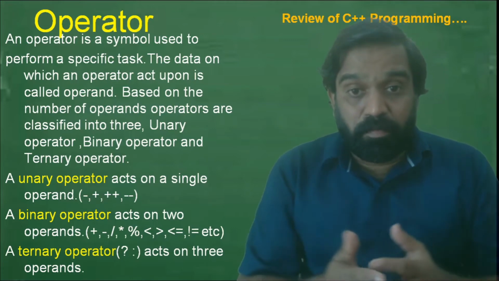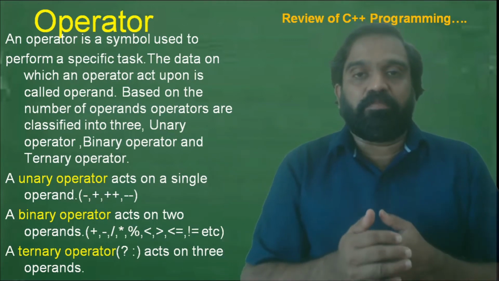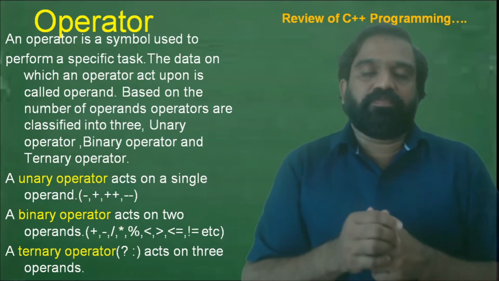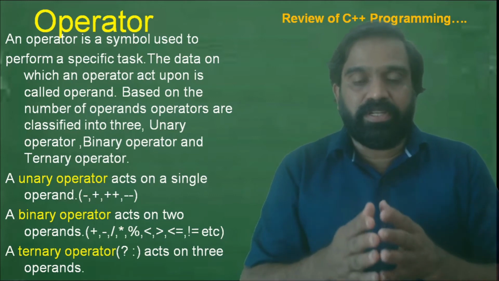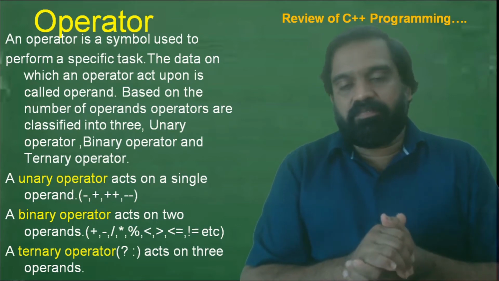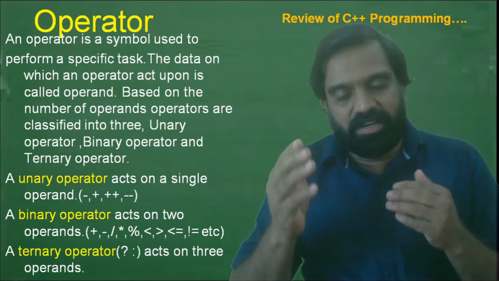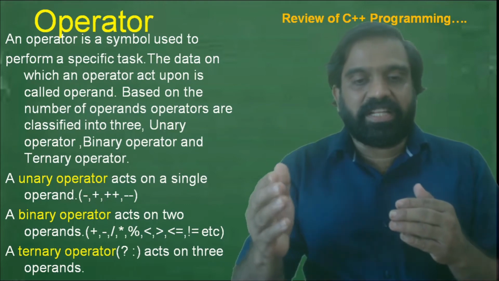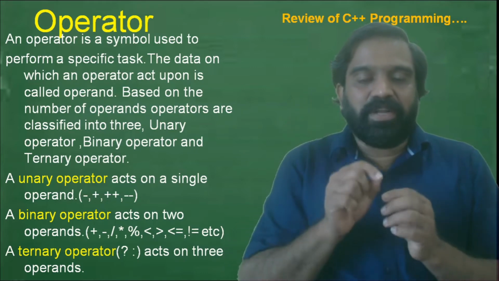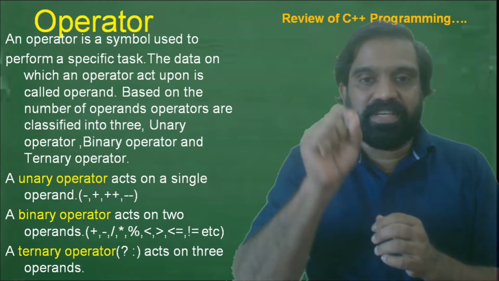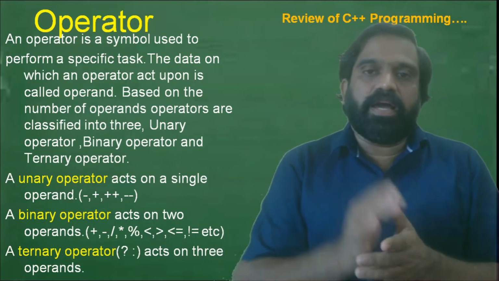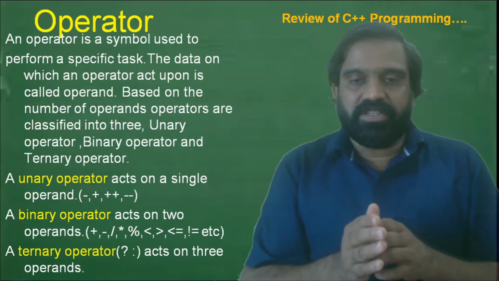What is meant by a binary operator, and what are the different types of binary operators? Binary operators act on 2 operands. To perform a binary operation, it needs at least 2 operands. They are plus, minus, less than, greater than or equal to, and multiplication. For multiplication in C++ we use a star, whose actual name is asterisk. For division, a slash is used.